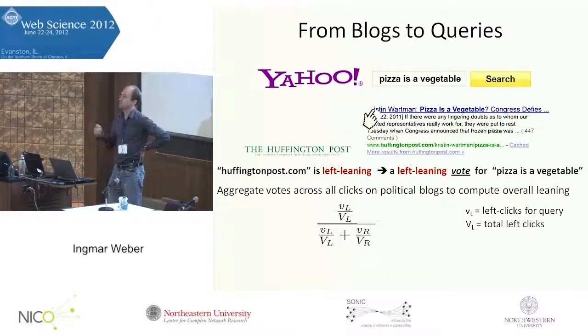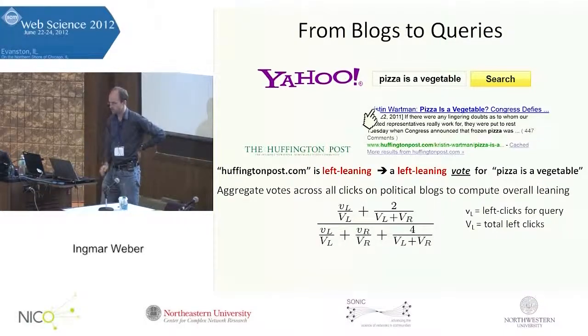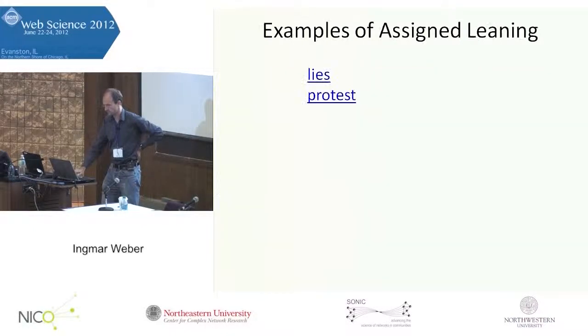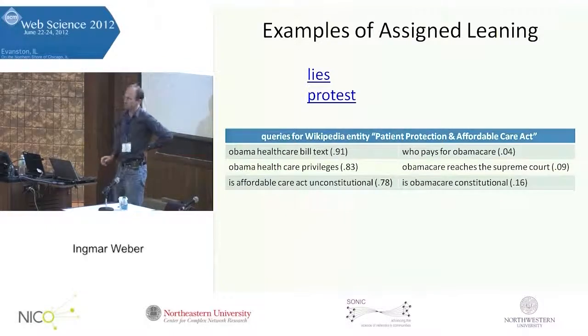Then you still have problems with sparsity. If you have only 1 or 2 clicks, you might say it's 100% left, 100% right. So then you do some standard regularization to address these issues. So that's the basic idea. Some examples here, I showed you some before.